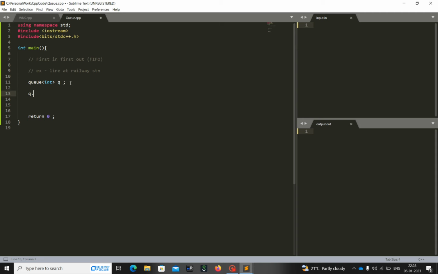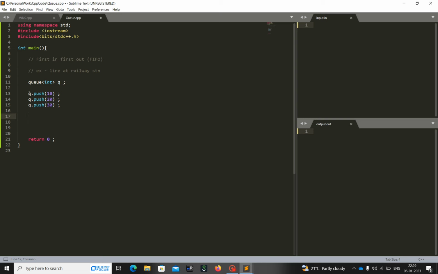For inserting the data, we have the push method in C++. It provides a method called push which will help you push the element into the queue, and it is going to follow the FIFO property, first in first out. Let's see how. First we have entered 10, then let me enter 20, then 30. So 10 will be served first with respect to 20 and 30, and between 20 and 30, 20 will be served first, right? Same way we will get the data.